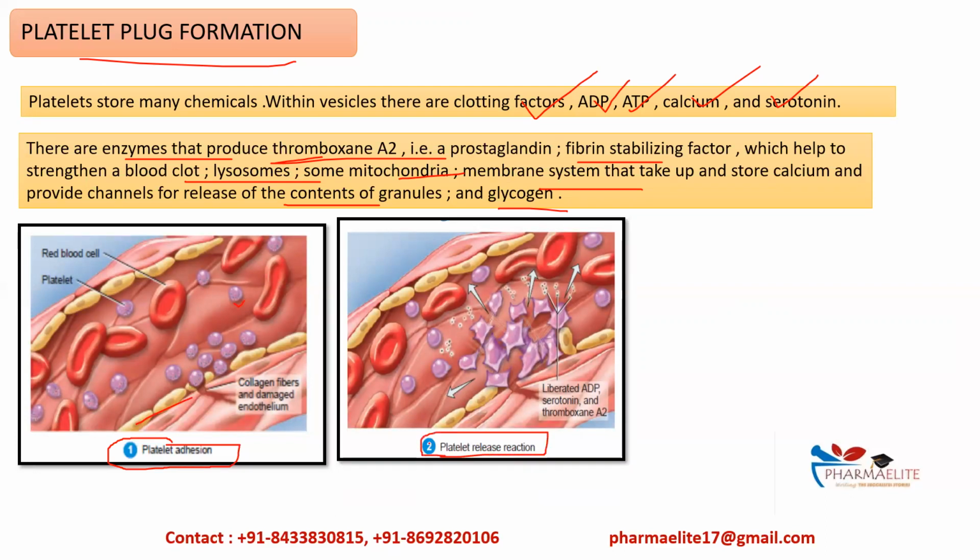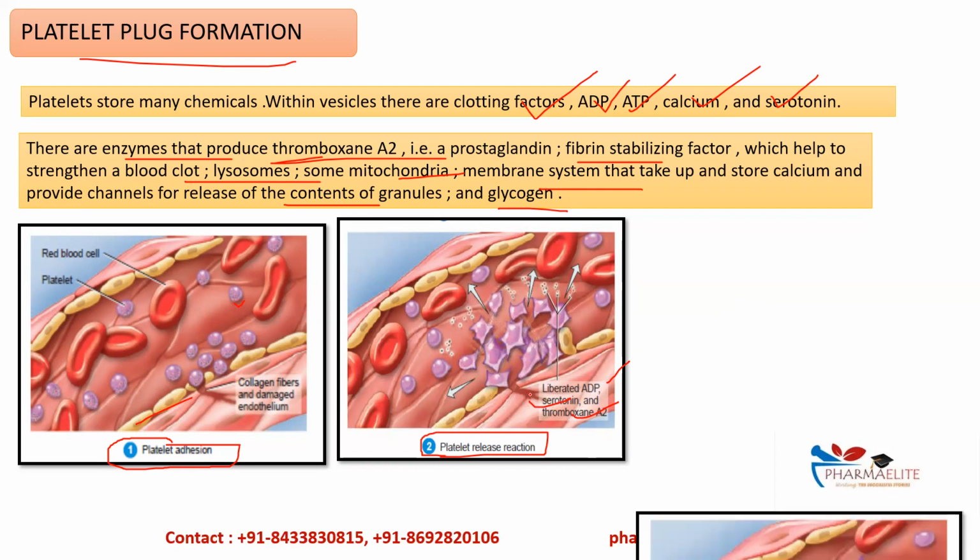In this particular step what happens, you can see here. आप यहाँ पर देख सकते हैं कि जो platelets हैं, they are forming some kind of projections, and these projections help them to interact with each other. Once they are activated, they will release various kinds of chemicals, like ADP, serotonin, thromboxane A2. This ADP and thromboxane A2 will activate the nearby platelets, and the serotonin and thromboxane A2 will cause vasoconstriction. Why will they cause vasoconstriction? In order to reduce or minimize the blood loss.